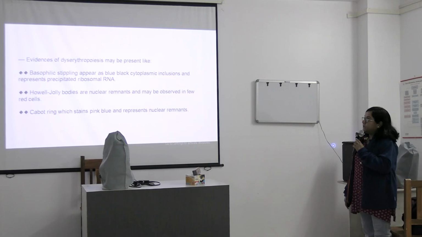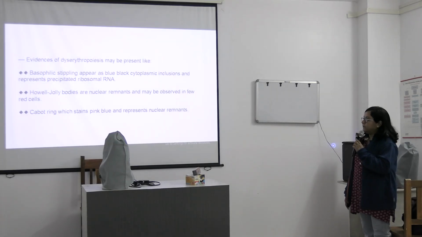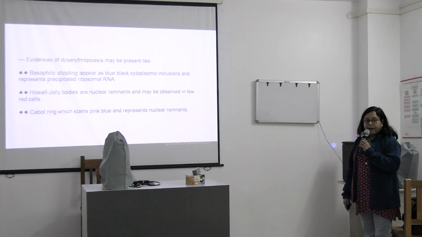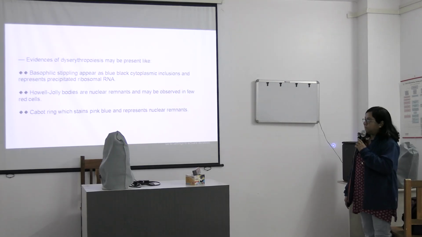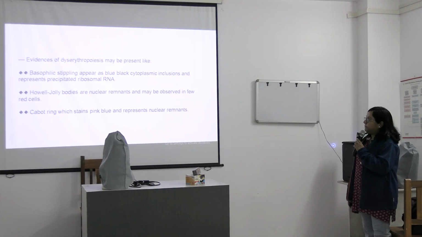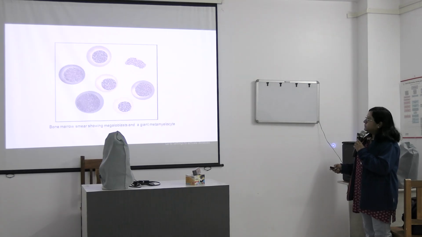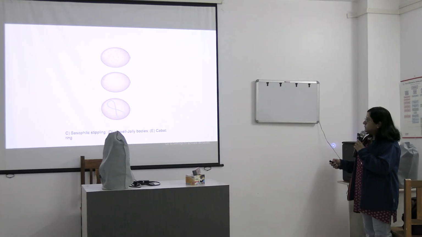So what are the features of dyserythropoiesis? Dyserythropoiesis can be manifested by three types. One is basophilic stippling; I will show you the picture also. See, this is an image of basophilic stippling. This is Howell-Jolly bodies, and this is an image of Cabot ring.